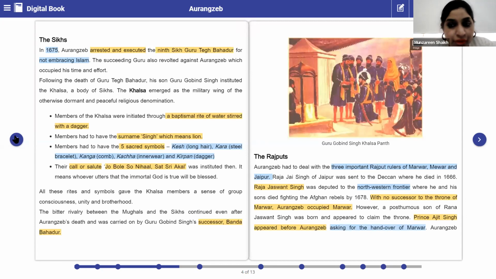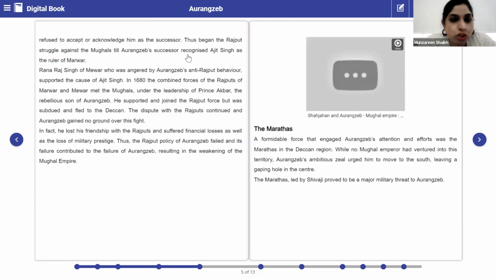Aurangzeb refused to accept and acknowledge him as the successor. So when he politely went to Aurangzeb and asked him, okay, Marwar belonged to the Rajputs, so it is better you hand over the Marwar territory to me. But what was Aurangzeb's reply to him? He denied. He did not accept the request and he did not accept him to become the successor.